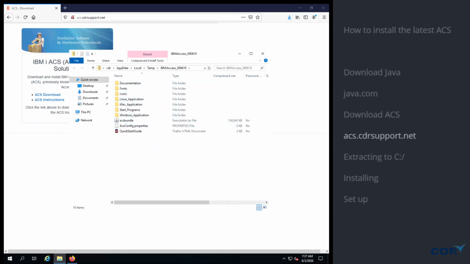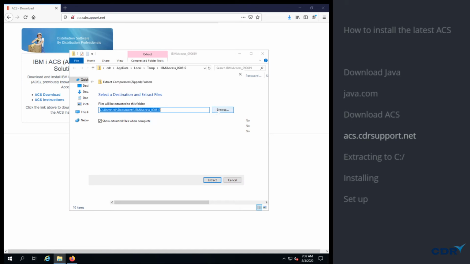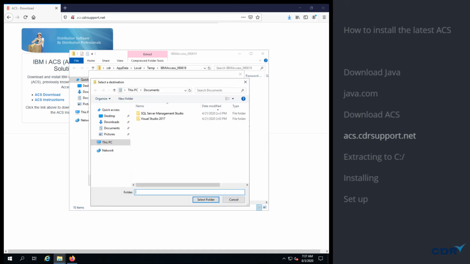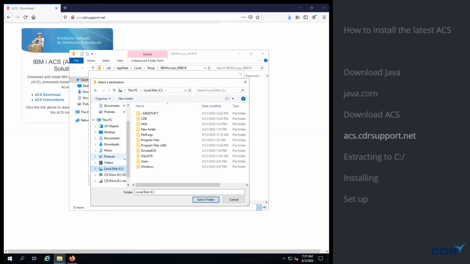And so here is the zip file. We're going to extract this file, and I recommend that we install this on your C drive instead of stashing it somewhere. So we will actually create a folder here. We're going to name it ACS.